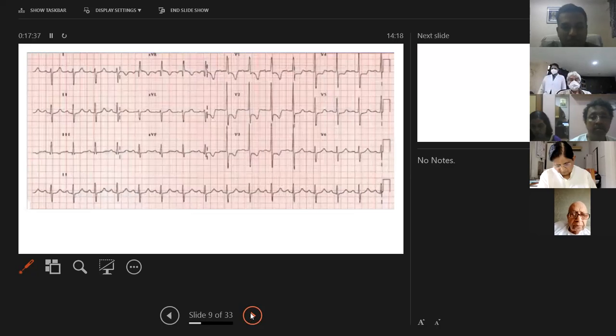Similarly, ECG, no need to explain, right ventricular hypertrophy with right axis deviation and peaked P waves.